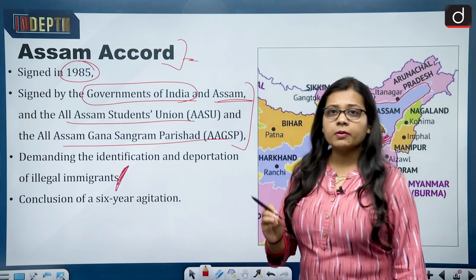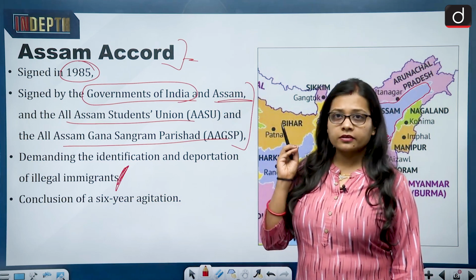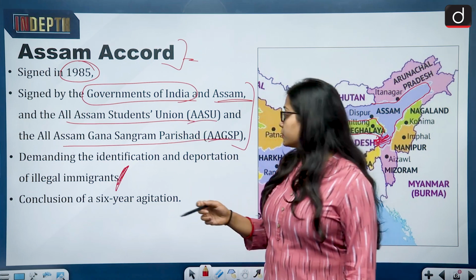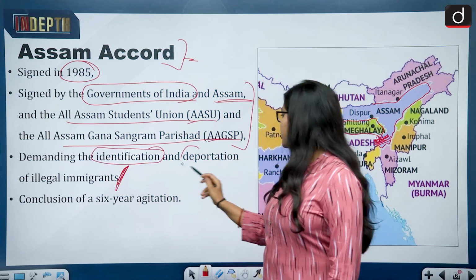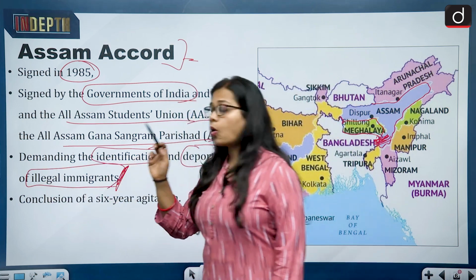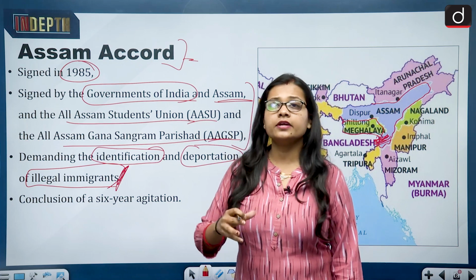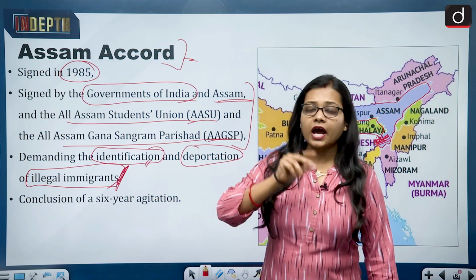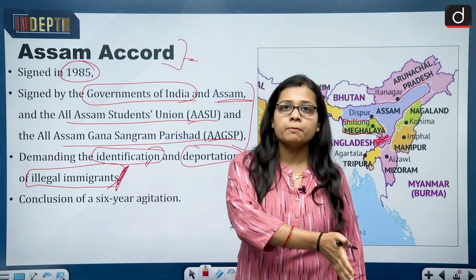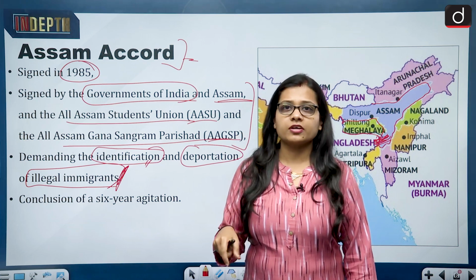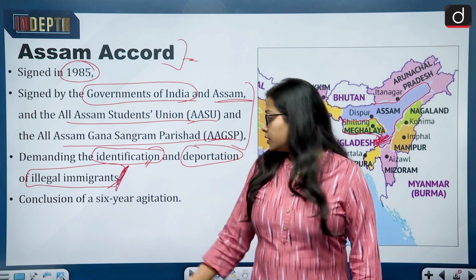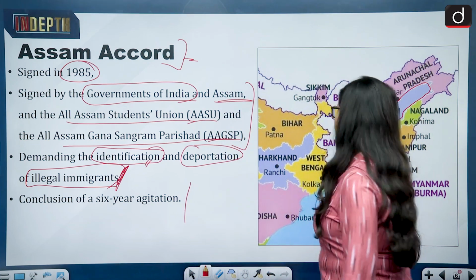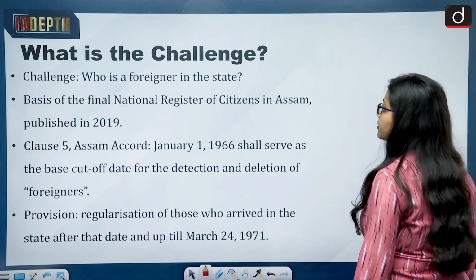So this was the demand by the institutions AASU and AAGSP: the identification and deportation of illegal immigrants. All the people who have illegally entered the state of Assam should first be identified, and after identifying them, they should be deported back. They should not stay in the state of Assam. This was the demand, and it was the conclusion of a 6-year agitation which resulted in the Assam Accord in 1985.